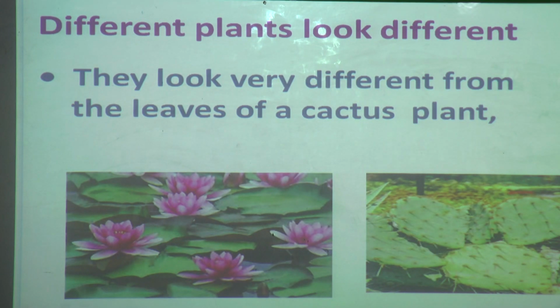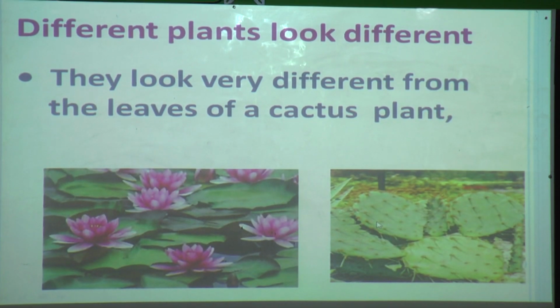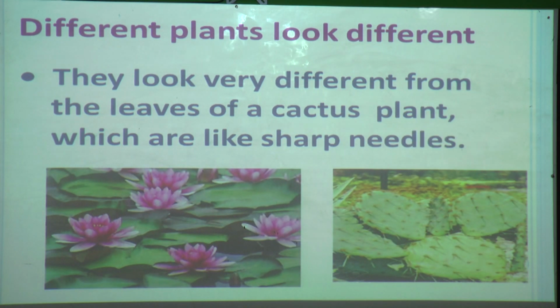Here you can see the green part which has the shape of a leaf, but it is not a leaf. These leaves of water lily look different from the leaves of cactus plant, which are like sharp needles. Whatever needle-like parts you are seeing, those are the leaves of cactus.